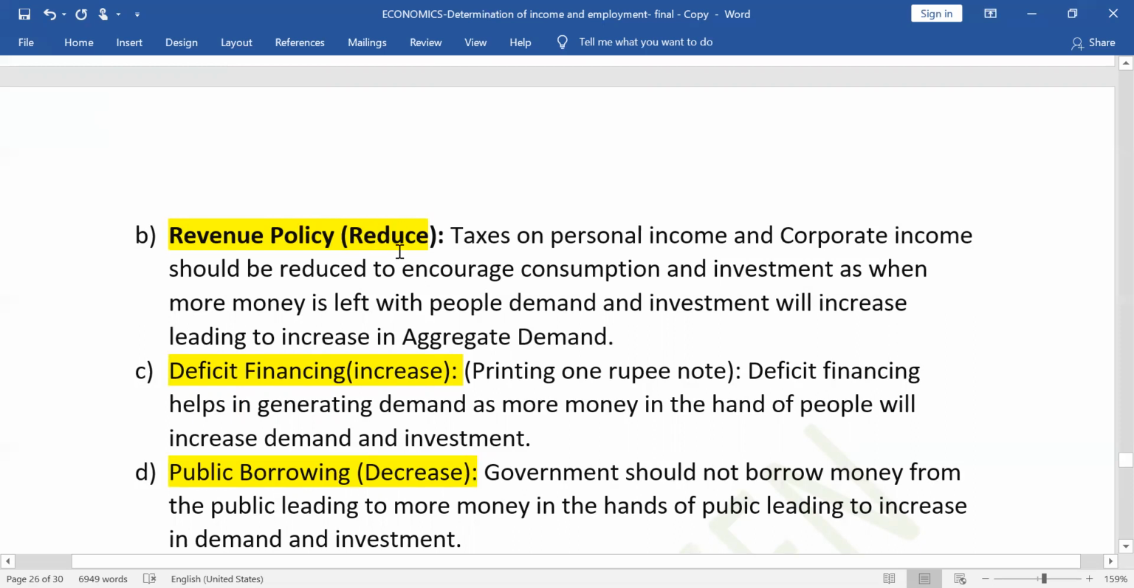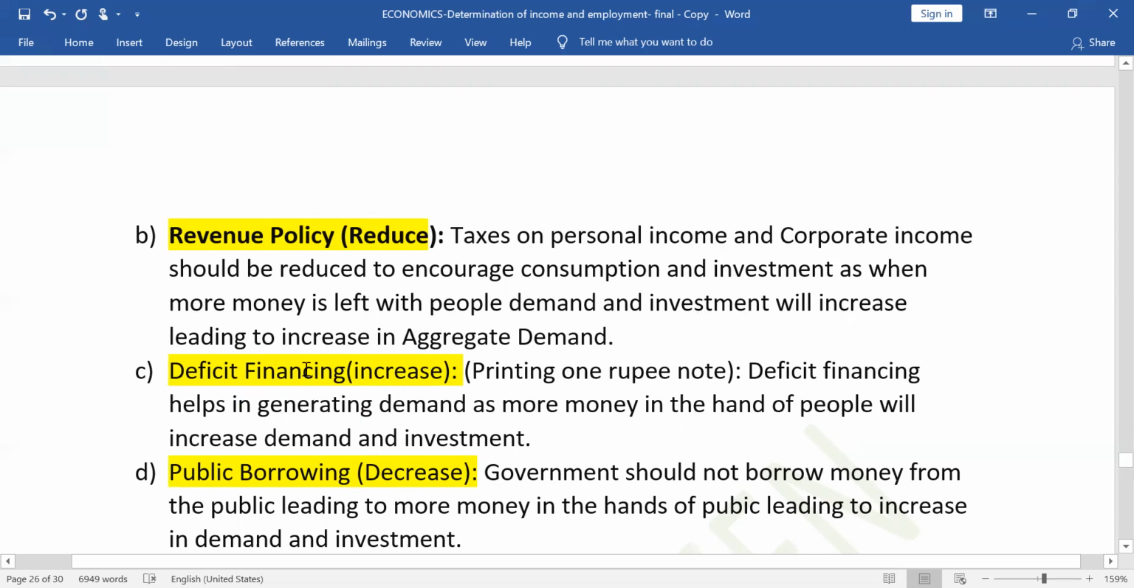When there is recession or when there is deficiency in demand, taxes on personal income and on corporate income should be reduced. When tax is reduced, it will encourage the people to spend more on consumption. They will have more money for consumption purposes, and the corporates will have more money to invest. So in both ways, investment demand and consumption demand will increase, and ultimately aggregate demand will increase.